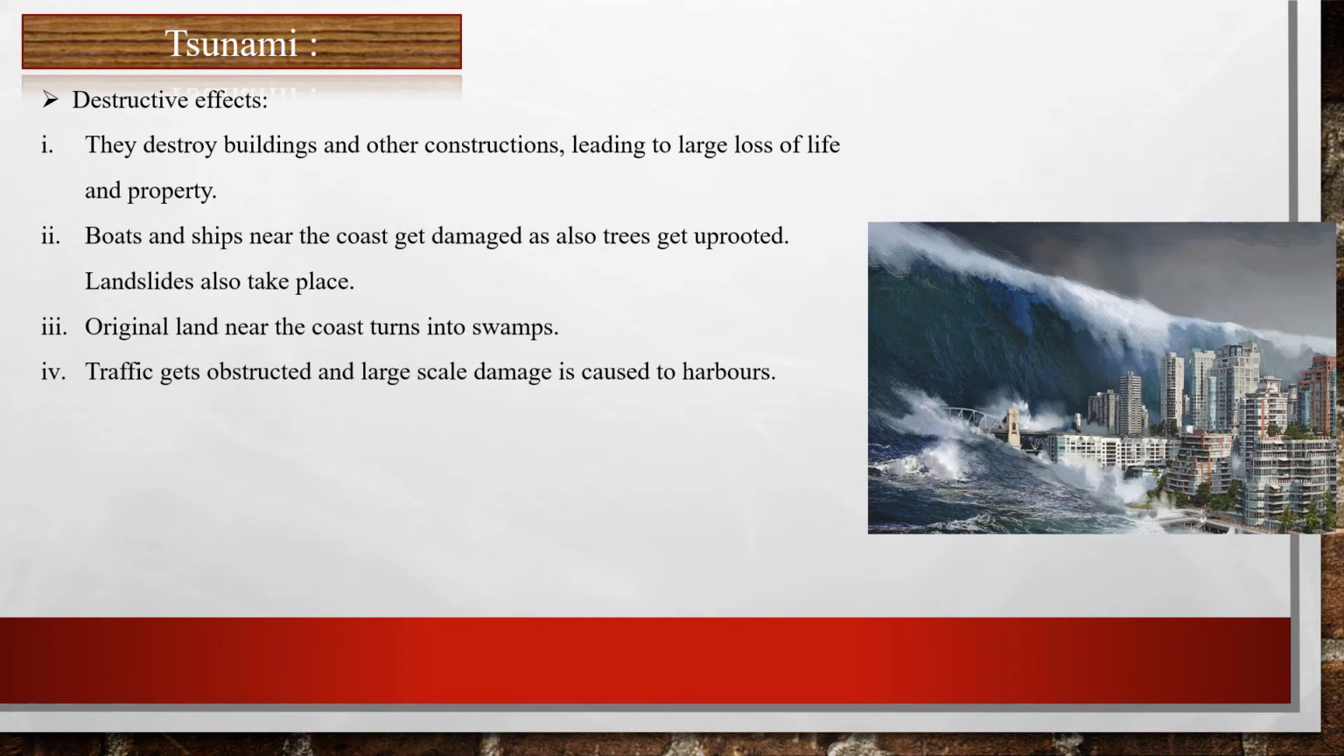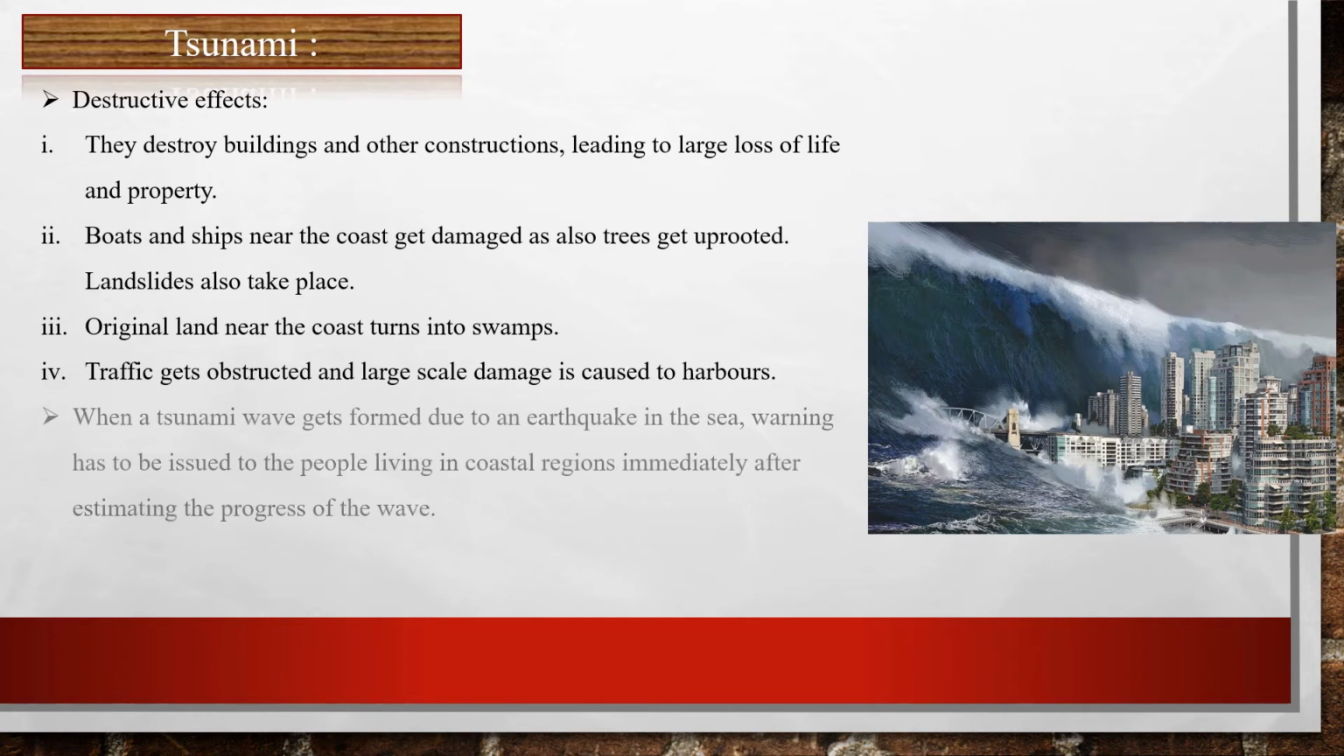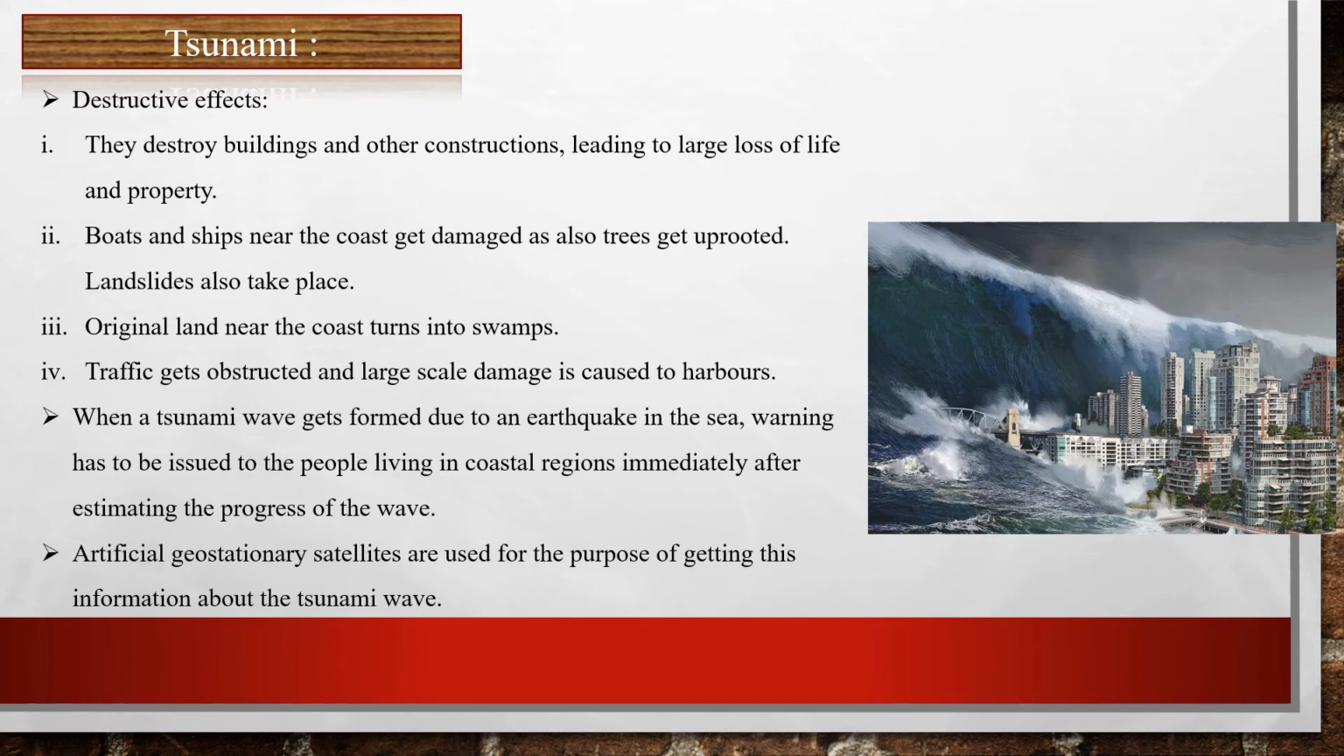And when a tsunami wave gets formed due to an earthquake in the sea, warning has to be issued to the people living in coastal regions immediately after estimating the progress of the wave. And artificial geostationary satellites are used for the purpose of getting this information about the tsunami wave.